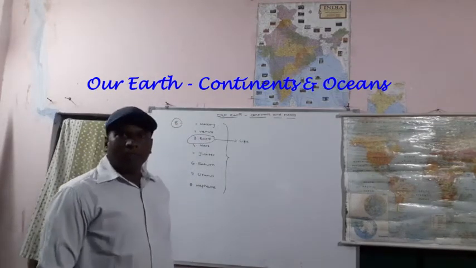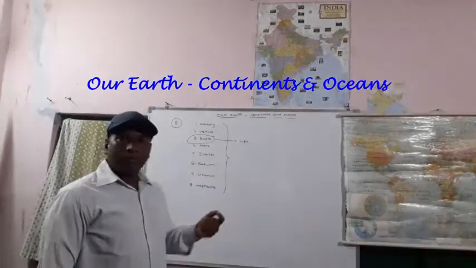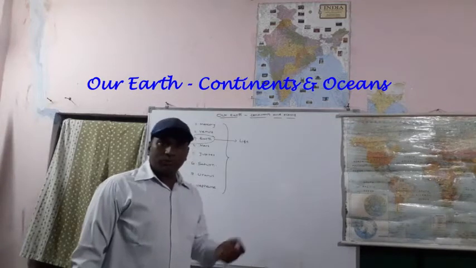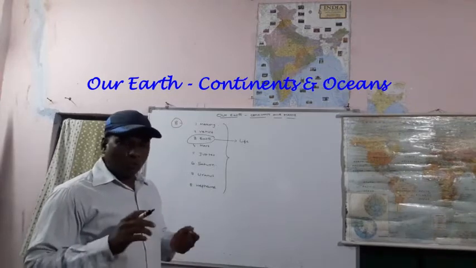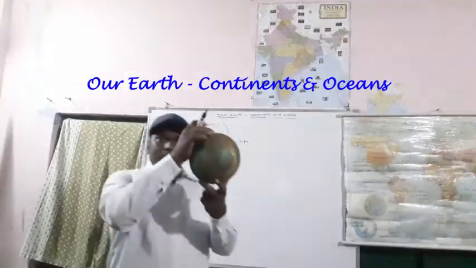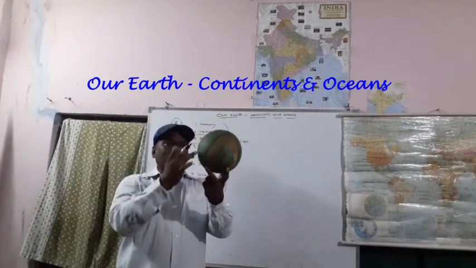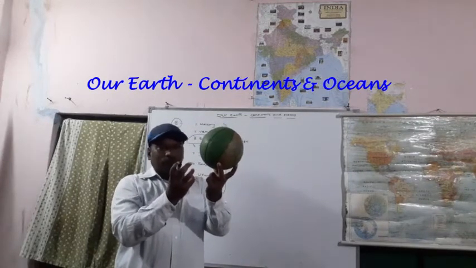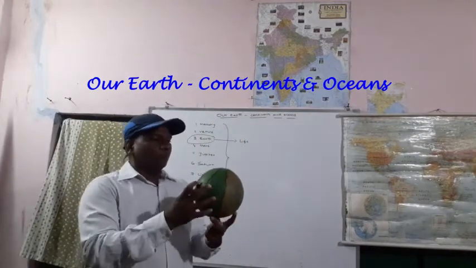Generally, we observe the globe in school or somewhere else. If you go to any officials' offices, rooms, generally on the table we observe the globe. Globe looks like this ball. Suppose in the middle we see one bar. Like this, generally we observe the globe. How is it?